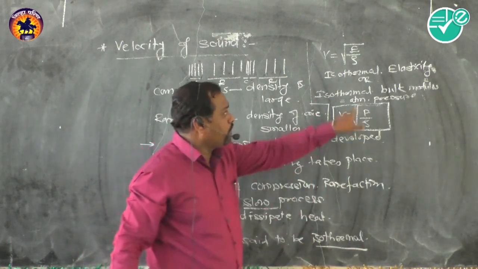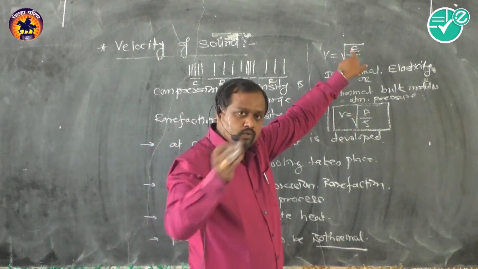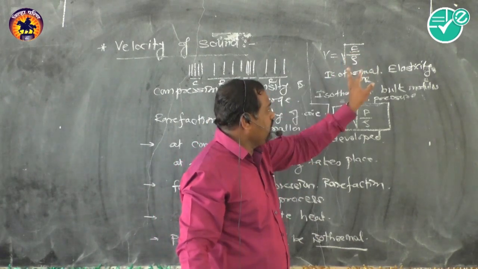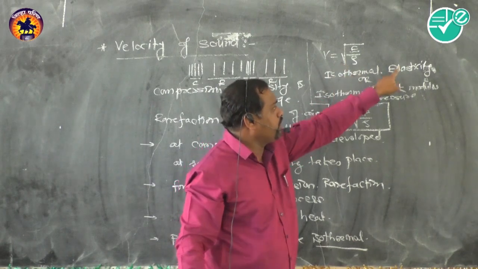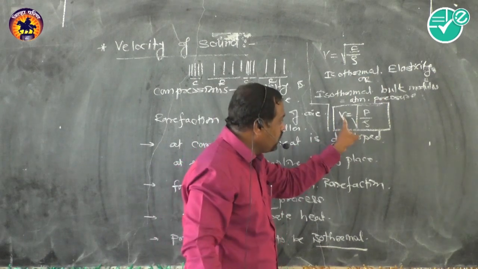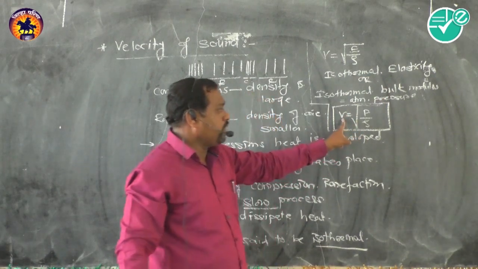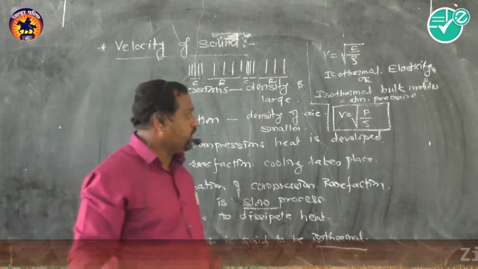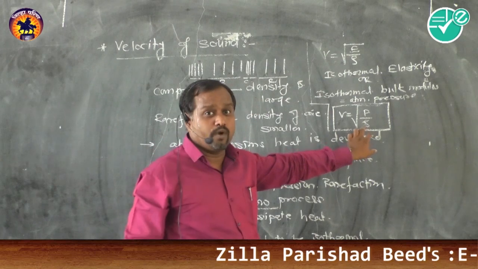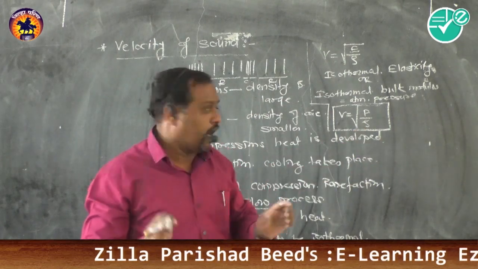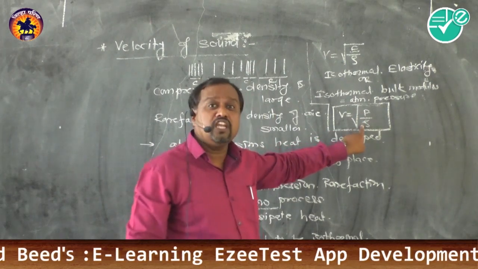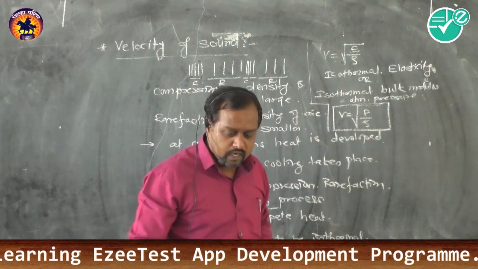Due to this, instead of the E we studied in the characteristics of longitudinal waves, he replaced it by the isothermal elasticity or isothermal bulk modulus, which is equal to atmospheric pressure, and formulated velocity equal to the square root of P divided by rho. Again, the common formula has the elastic factor over the inertial factor.